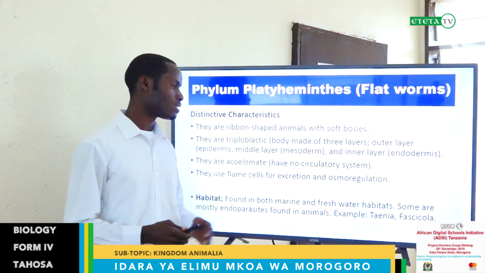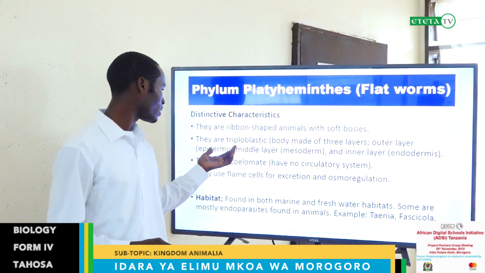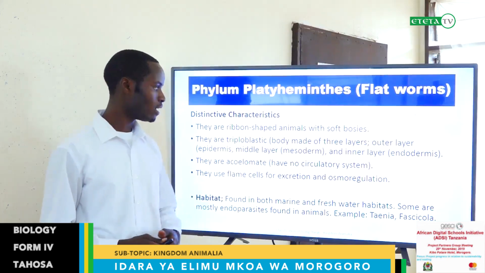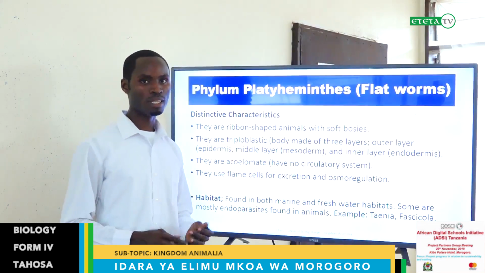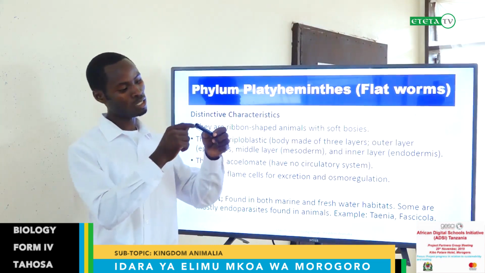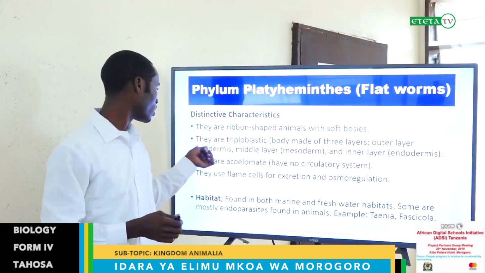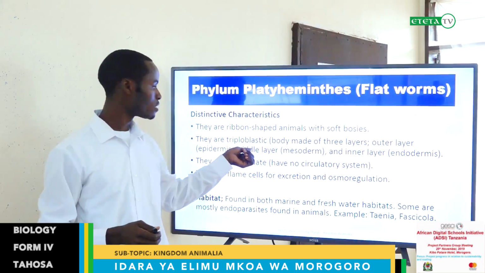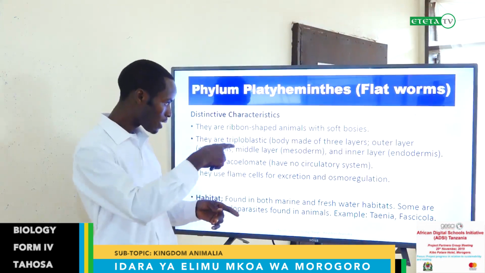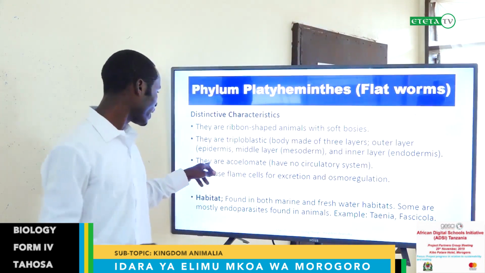They are triploblastic. Triploblastic means a body of 3 layers: the outer layer, called the epidermis, the middle layer, called the mesoderm, and the inner layer, called the endodermis. That means if you dissect the body of that organism, you will see the outer layer, the middle layer, and the inner layer. The outer layer we call epidermis, the middle layer is mesoderm, and the inner layer we call endodermis. And together we call them triploblastic, 3 layers.